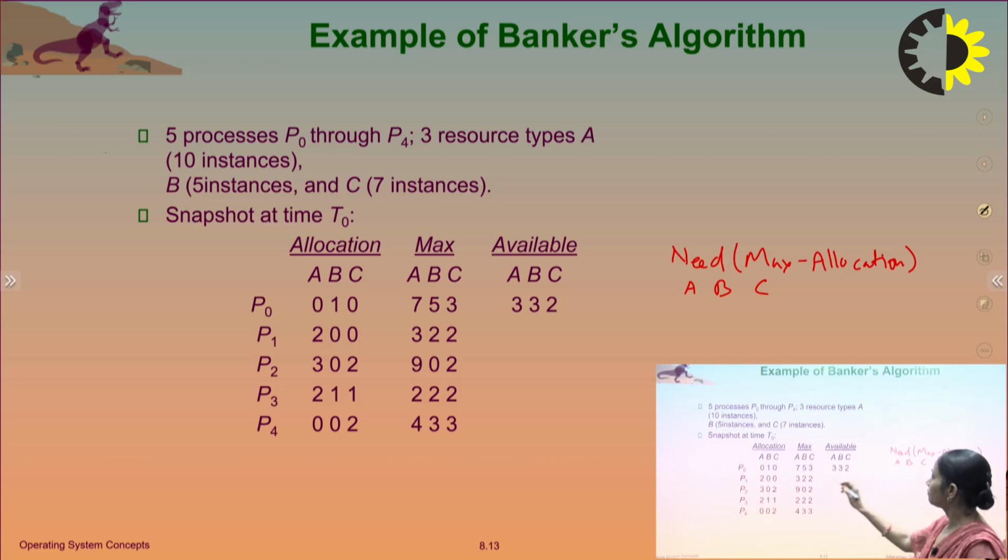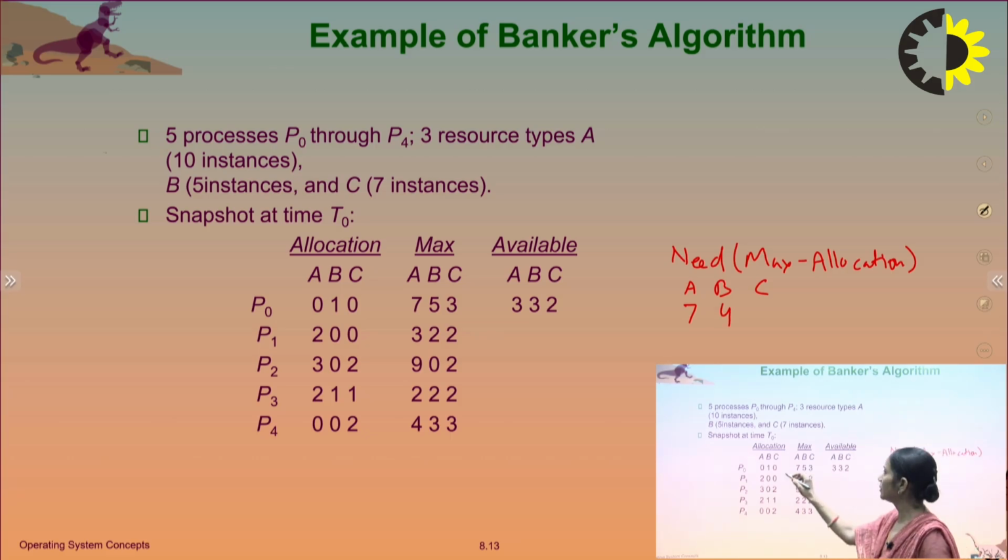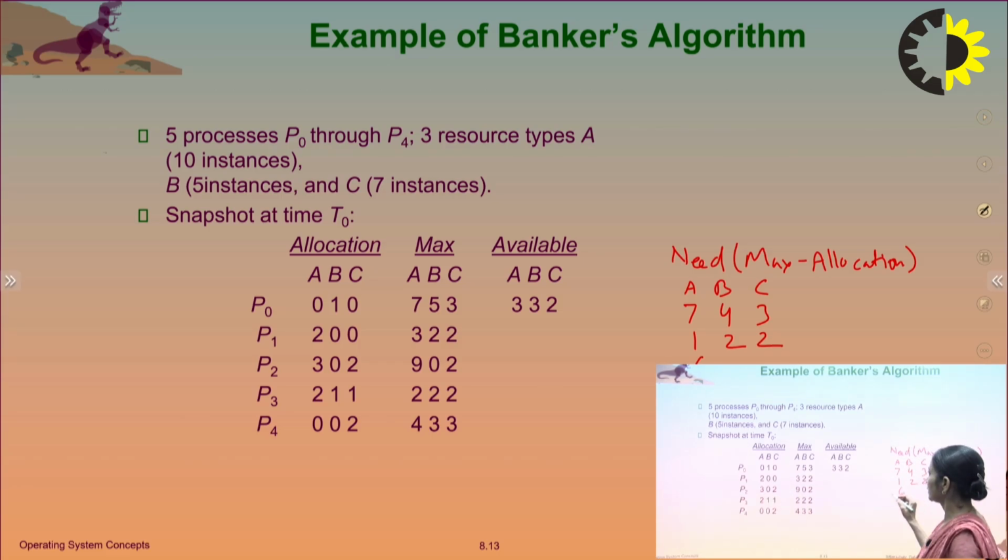So Need of P0 is Maximum minus Allocation: 7 minus 0 is 7, 5 minus 1 is 4, and 3 minus 0 is 3. Then for P1, 3 minus 2 is 1, 2 minus 0 is 2, 2 minus 0 is 2. For P2, 9 minus 3 is 6, 0 minus 0 is 0, 2 minus 2 is 0.